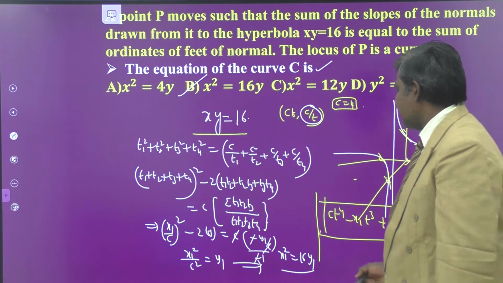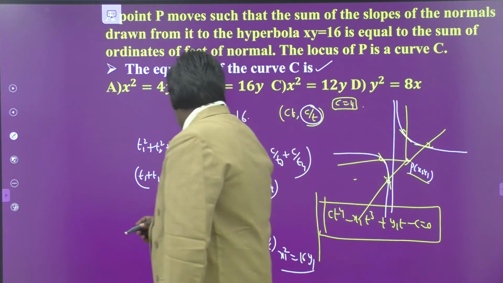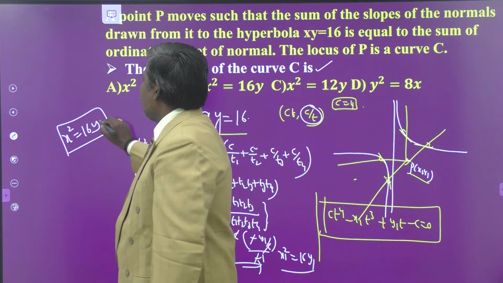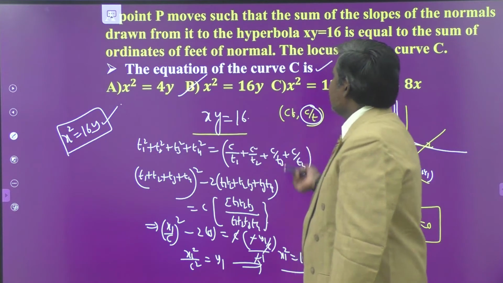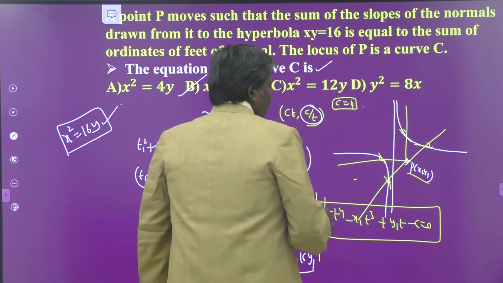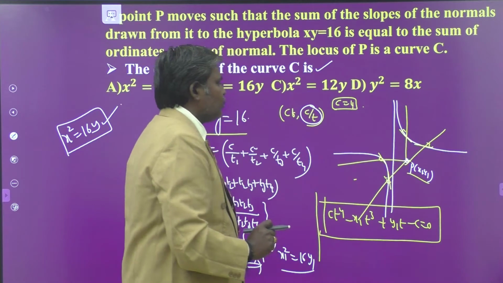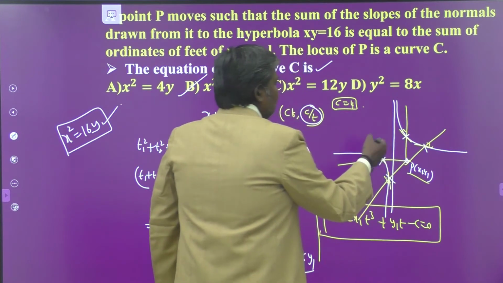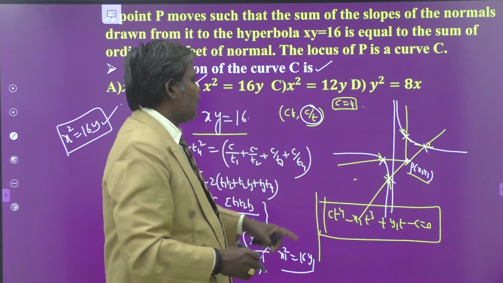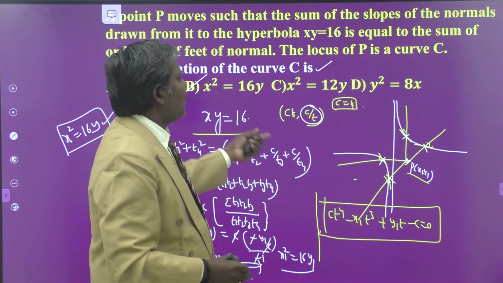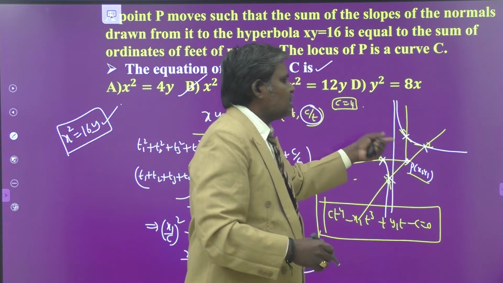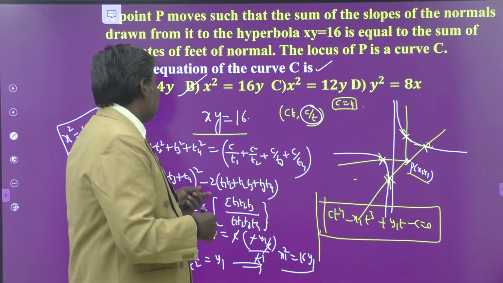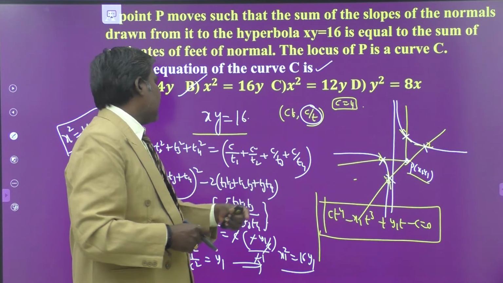So what is the final locus? The locus of x1 y1 is x square equal to 16y. That means if it is your point, one of the points on your locus, 4 normals are drawn from that point to the rectangular hyperbola. You have the 4 feet of the normals. Given that the sum of the ordinates of the 4 feet of the normals is equal to the sum of the slopes of the normals drawn from that point to the same hyperbola. So the sum of the slopes of the normals is nothing but sigma ti square, that is equal to sigma c by ti. This is the condition.